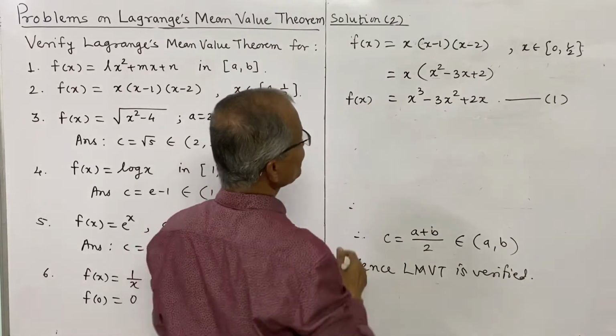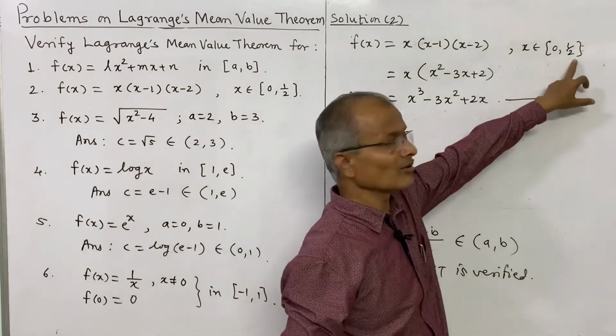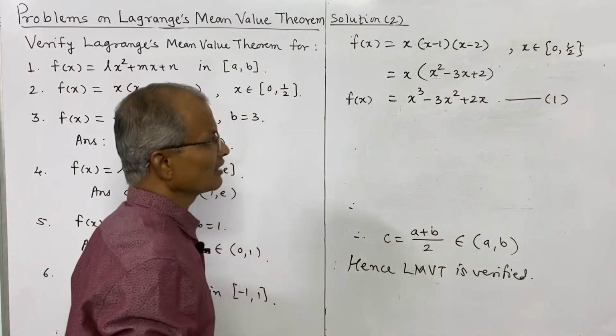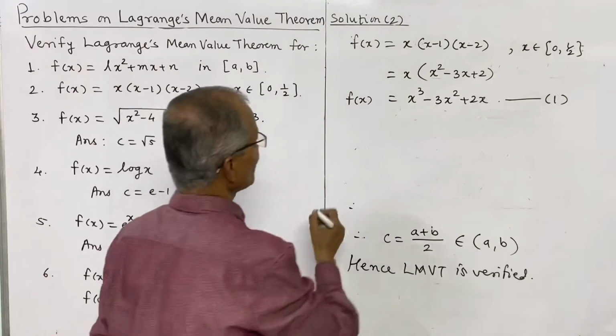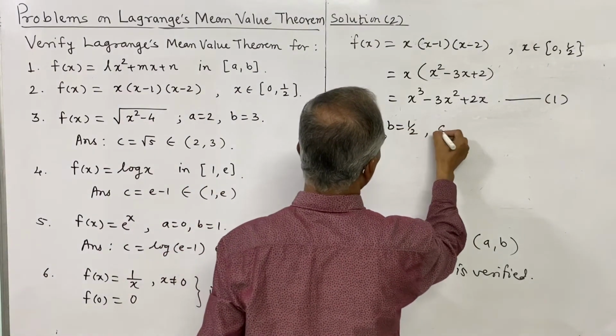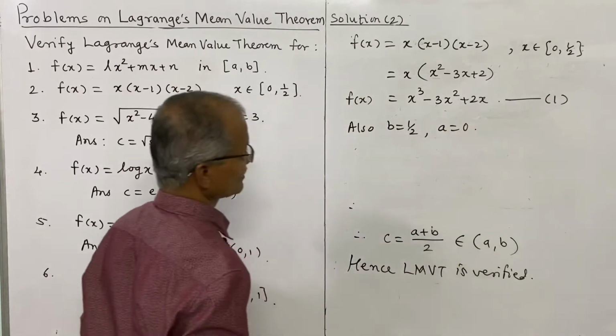Here what is b? The interval is ab, and b is 1 by 2, and a is 0.